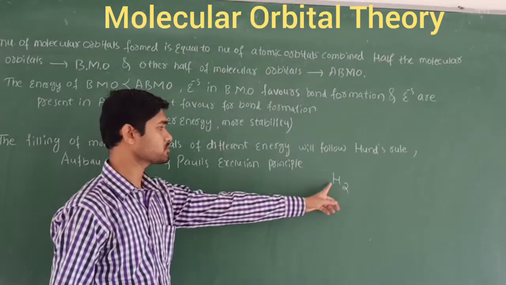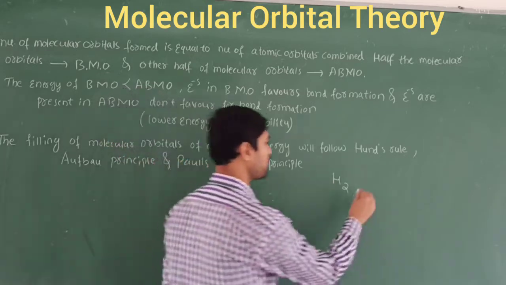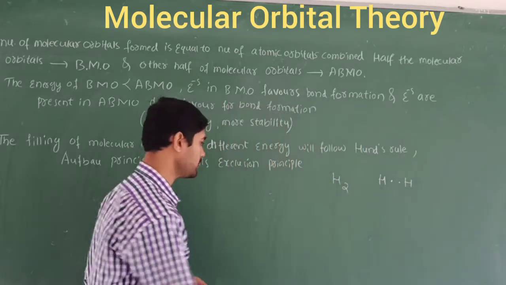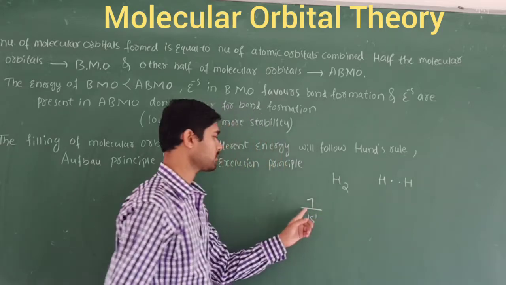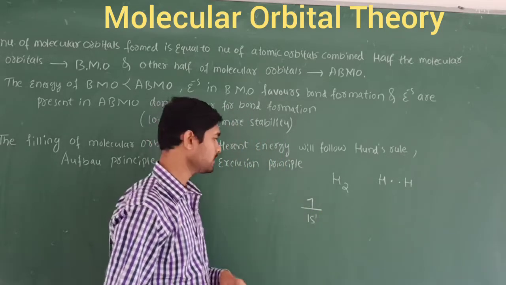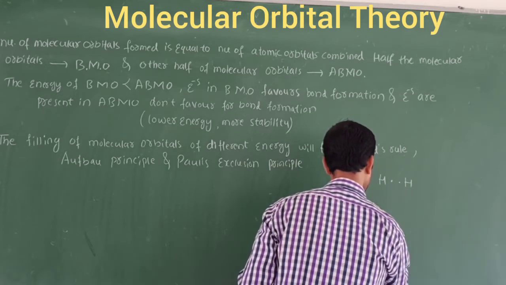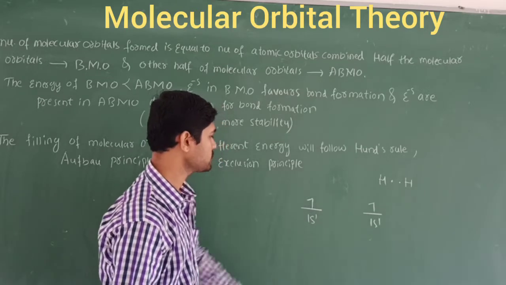Let me take the hydrogen molecule as an example. How is this molecule formed? By two hydrogen atoms, right? Let's take the orbitals here. Because of 1s1, only one electron is present in the s orbital, and I take one more orbital here, which also contains a 1s1 orbital. Now I take an orbital arrangement here.